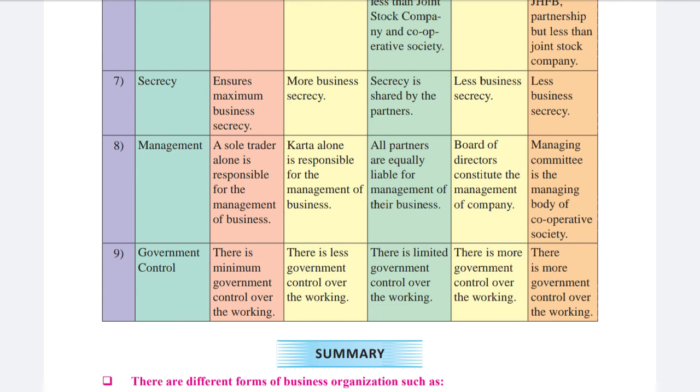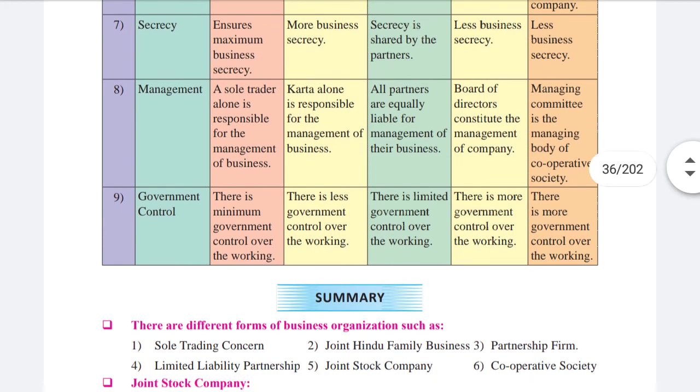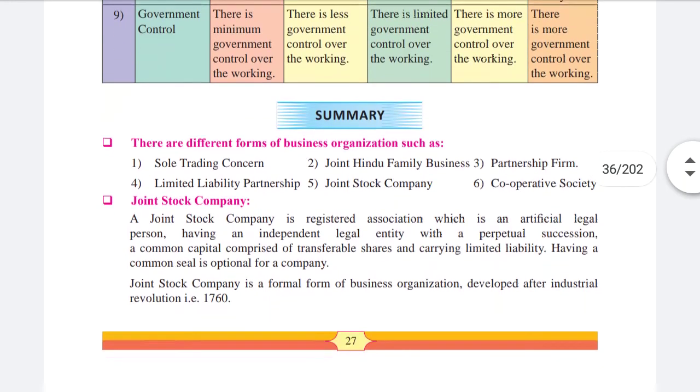Government control: in sole trading, no government control is there on the working. Then there is less government control over working in joint Hindu family. Then there is limited government control over the working in partnership. Then there is more government control over working in joint stock company, and more government control over working in cooperative society.